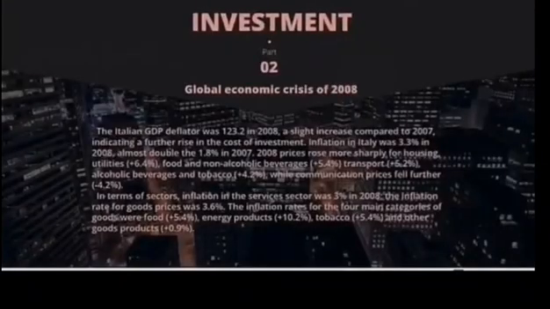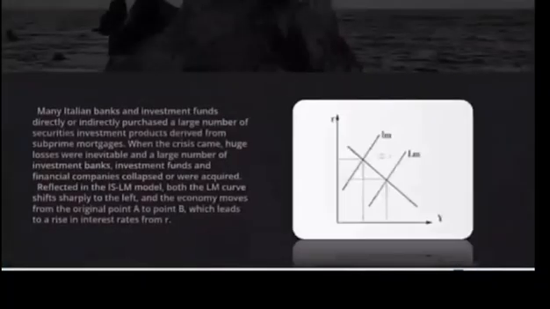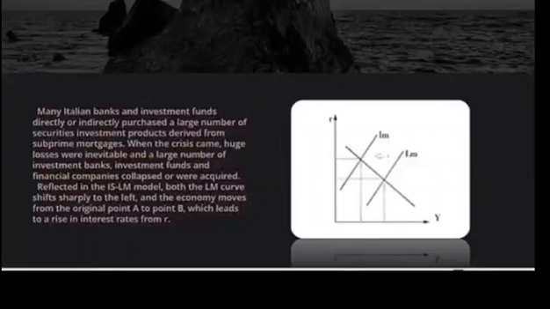As for part 2, the investment in Italy during the global economic crisis of 2008, there is too much data on the PowerPoint, so I will not talk about it. We can read it by ourselves. And I also analyzed the situation by the LM curve. We can find that, reflected in the IS-LM model, the LM curve shifts sharply to the left, and the economy moves from the original point A to point B. Sorry, I cannot mark it on the photo. The point A is here and the point B is here. It leads to a rise in interest rates from R.